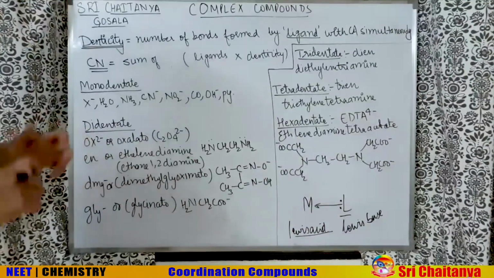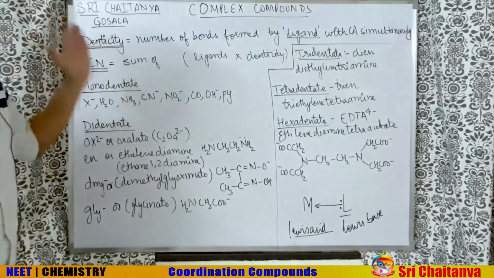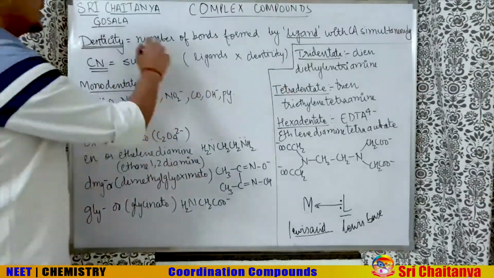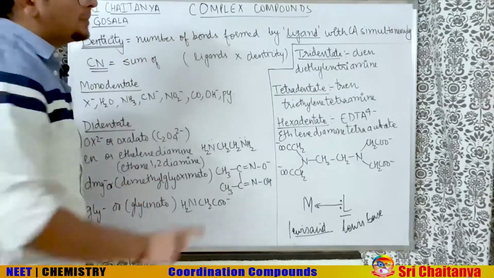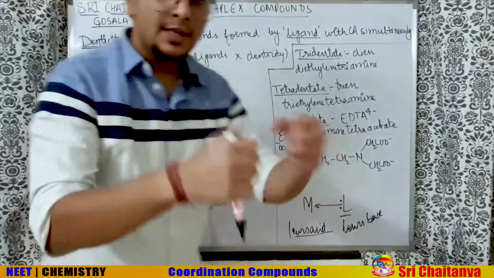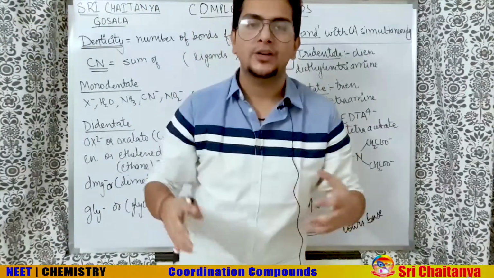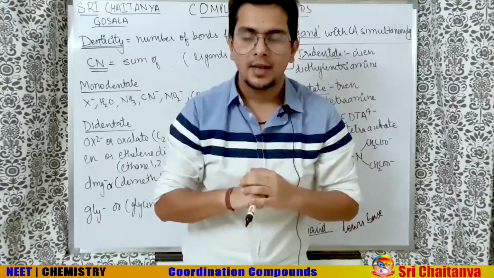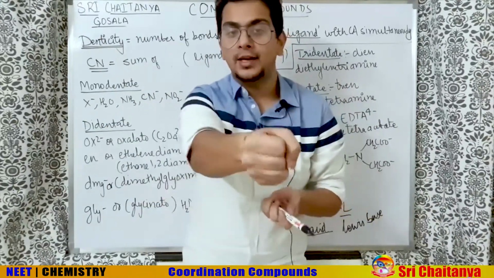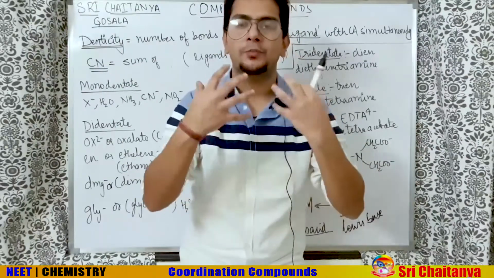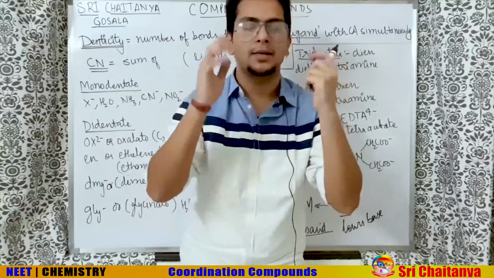Firstly, what is denticity? Denticity is for the ligand. Understand this thing clearly: denticity is for the ligand. It is the number of bonds formed by a ligand with the central atom simultaneously. So if I am the ligand and I hold the central atom by 2 coordinate bonds, I am a didentate ligand. If I hold the central atom by 1 coordinate bond, I am a monodentate ligand. So denticity is the number of bonds formed by the ligand simultaneously.